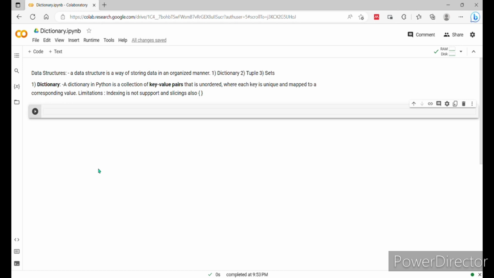See, in the class, as a teacher, first you go to the class, then you will take the attendance. Every student will have a roll number and name. Roll number is your key and student name will be the value. So a dictionary in Python is a collection of key value pairs; the pair is your roll number and student name.